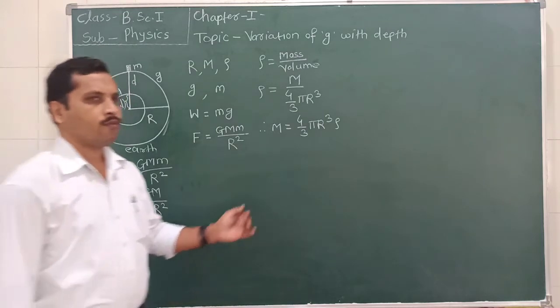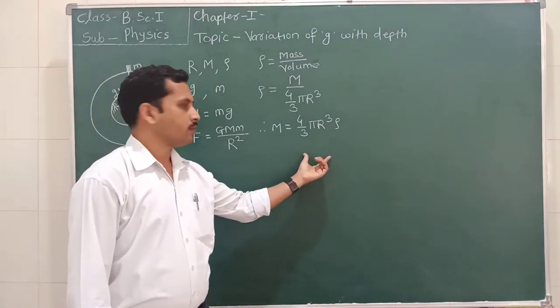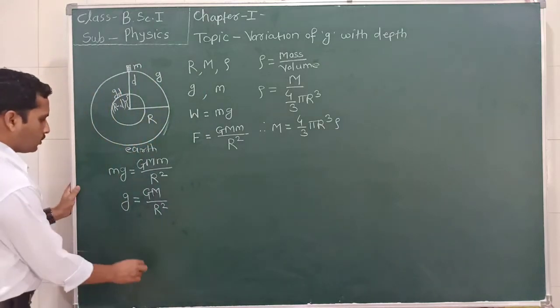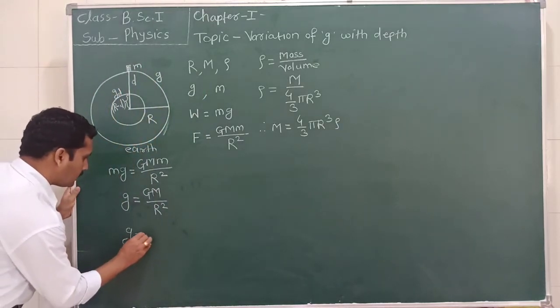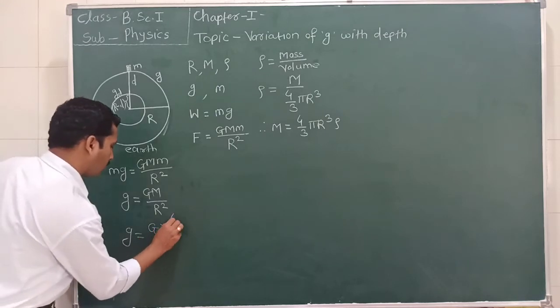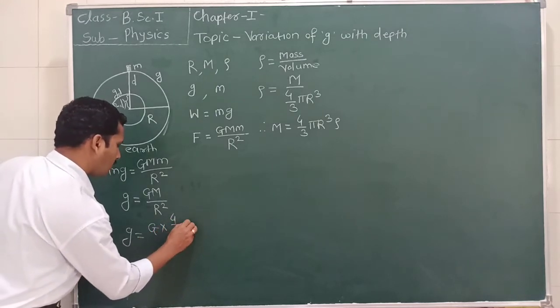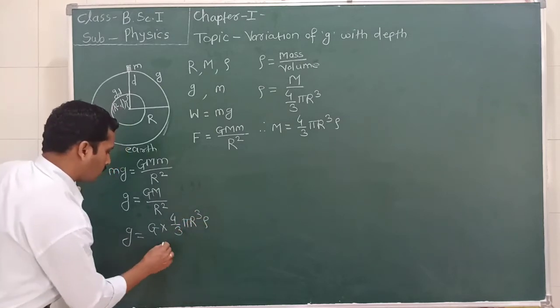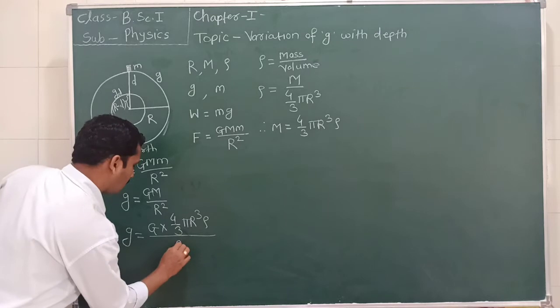Now we put this value in the equation, so g is equal to G into 4 by 3 pi r cube rho divided by r square.